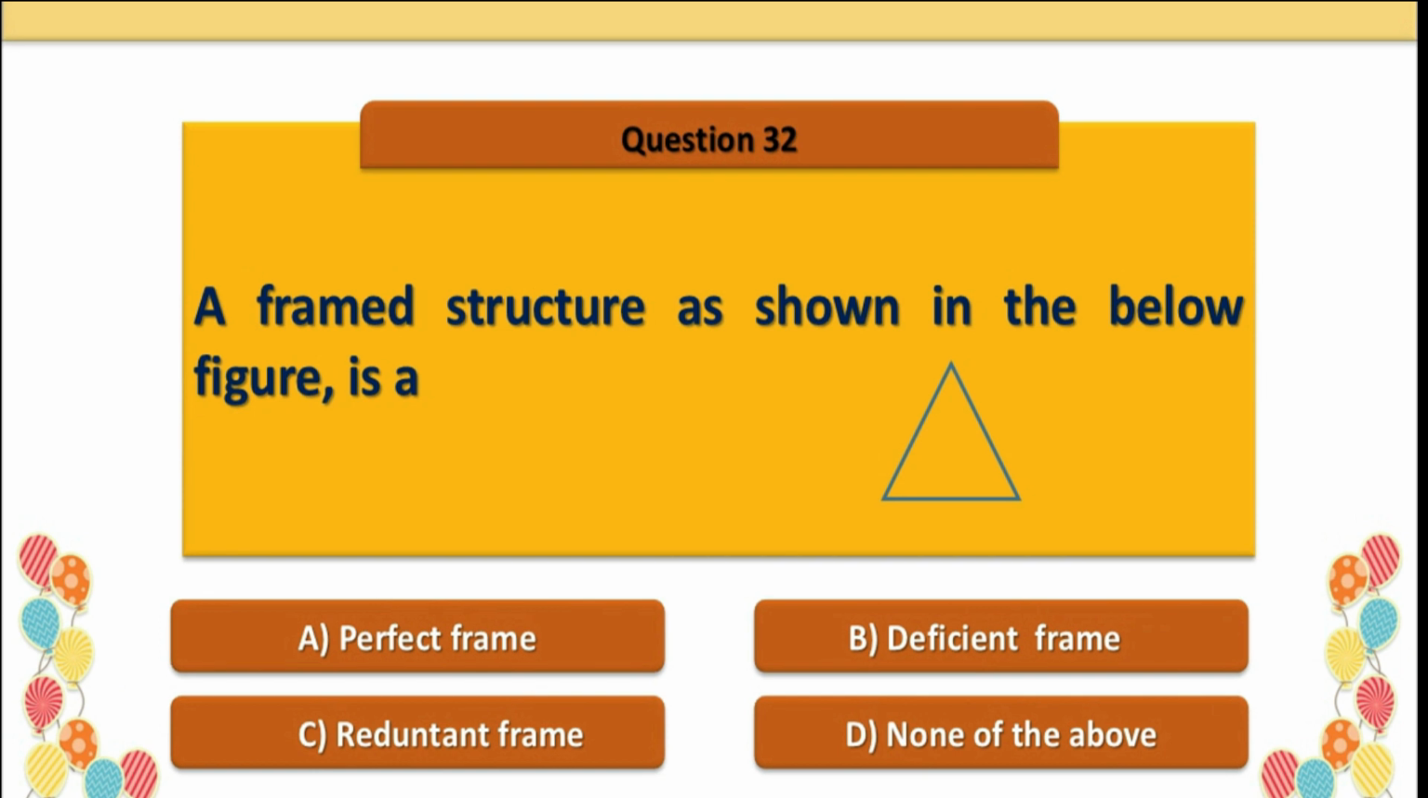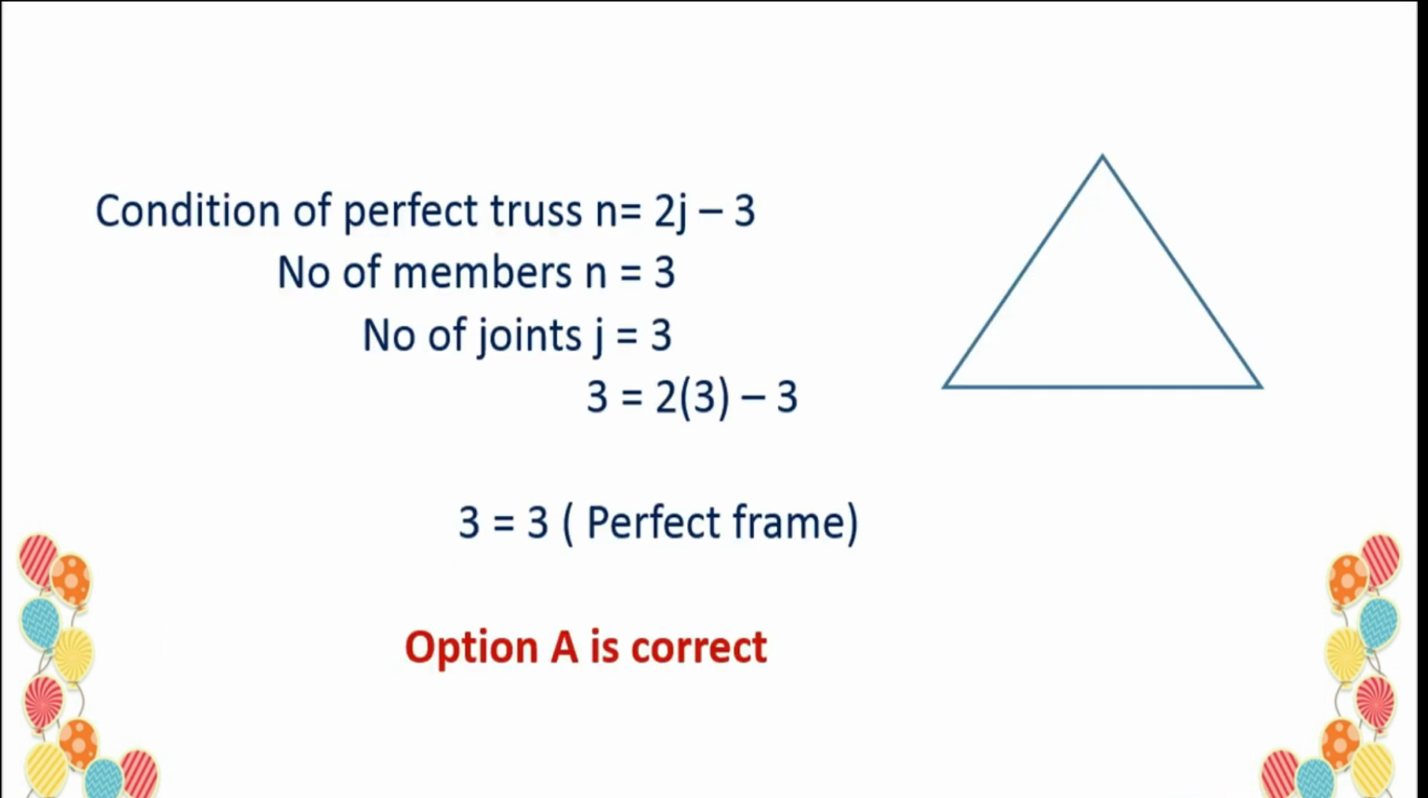Question number 32. A framed structure as shown in the below figure is a, option A is correct, perfect frame. Here is the explanation. Condition of perfect truss, n equal to 2j minus 3. Here n equal to number of members, j equal to number of joints.